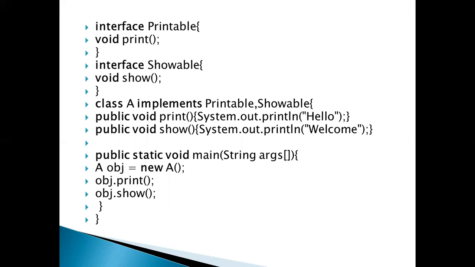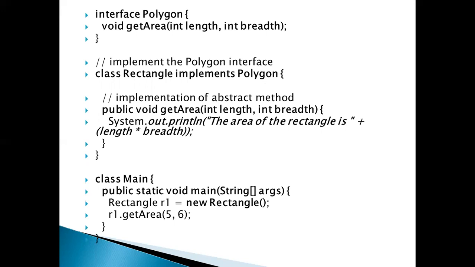Just implement Printable, comma, Showable. So the two methods are used, and then you create an object and show. This is the way to use more than one interface in a particular class.